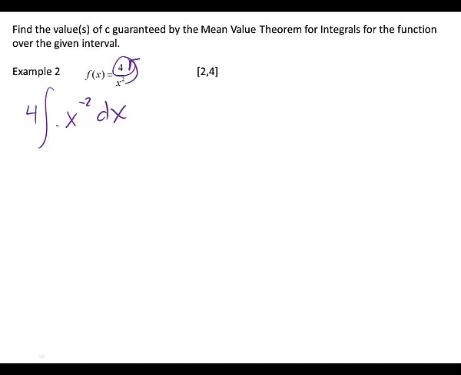All right, so we're going to go ahead and integrate that. So I've got 4x. Remember, we have to do what to the exponent? Add 1, what do you get? Negative 1. We divide by the new exponent, so we're dividing by negative 1, which is just going to make the whole thing negative, right? And I forgot to put my limits on there, didn't I?